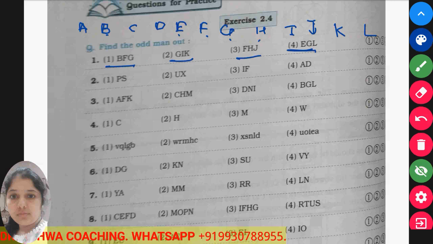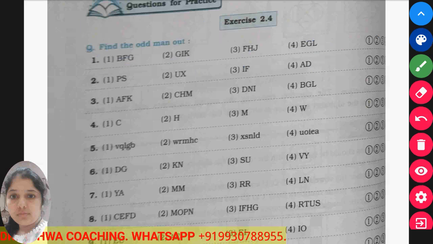Now G, one left, then I, then one left, then K. So a gap of 1 is there, means plus 2 is there, means G plus 2 is equal to I, plus 2 is equal to K. Now F plus 2 is equal to H, plus 2 is equal to J. Now here there should be I, but mistakenly they had written L. E plus 2 is equal to G, and G plus 2 is equal to I. So all these are following the same pattern except this one. So this is the odd term.